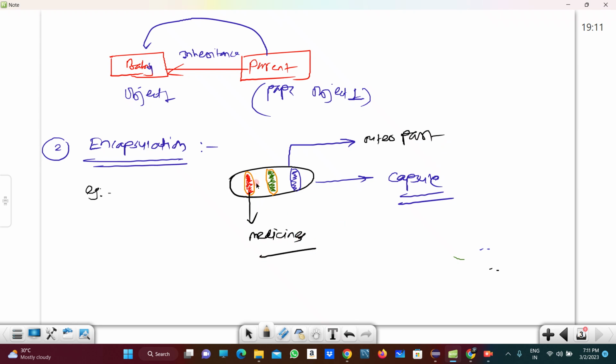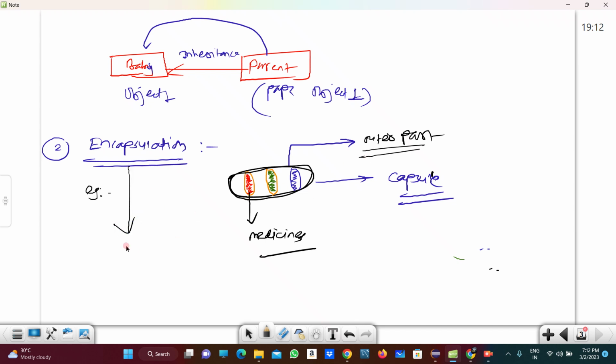In that medicine, different medicines are present, blue colored medicines, red colored medicine, right? You see the medicine in the medical shop, right? There the capsule looks like that, right? So what happens in the encapsulation? This capsule is bounded from the outer part, right?